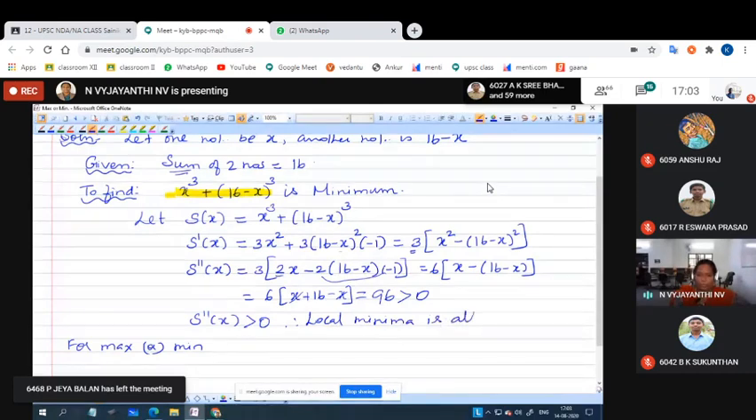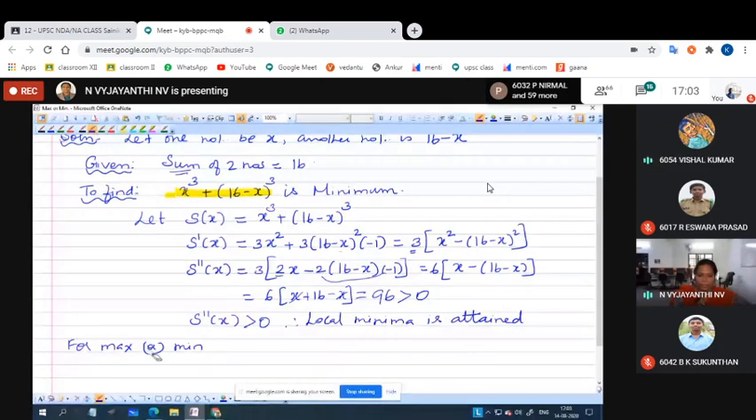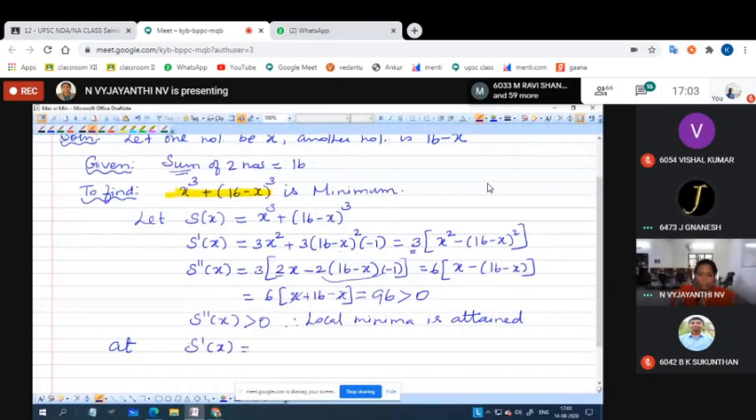Attained at which point? Attained at the critical point, at f dash of x equal to 0. So if you equate the first derivative equal to 0, here we have, this is the first derivative, isn't it? 3 into x square minus (16 minus x) the whole square equal to 0.